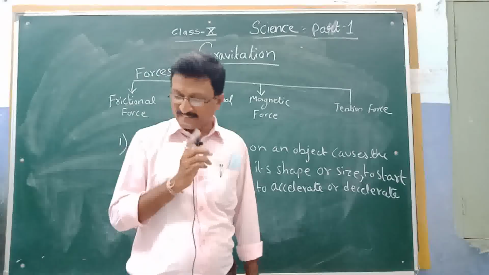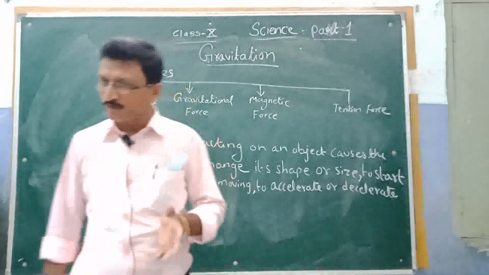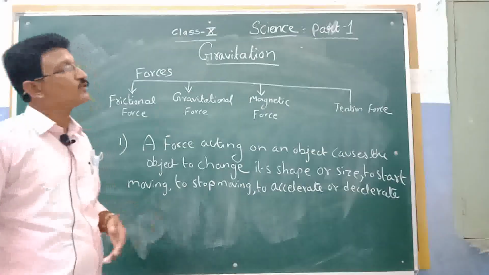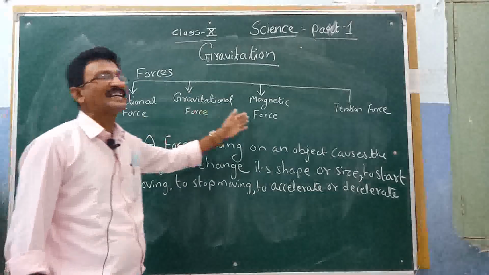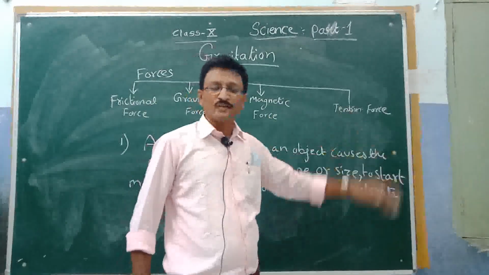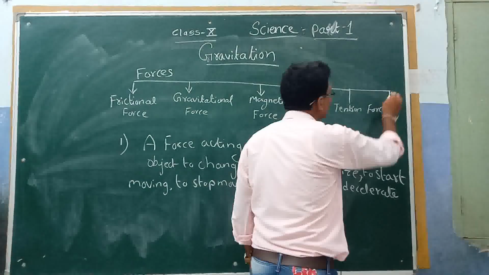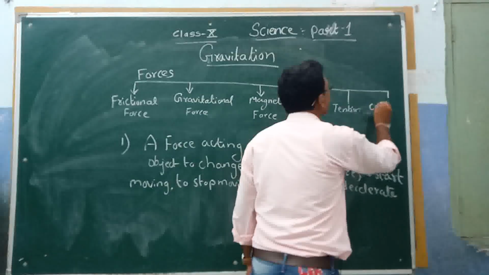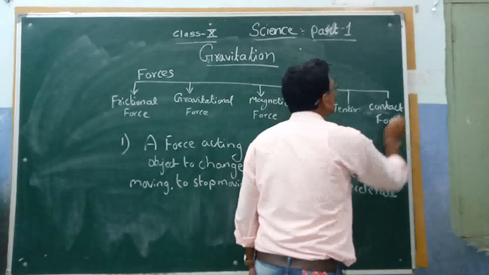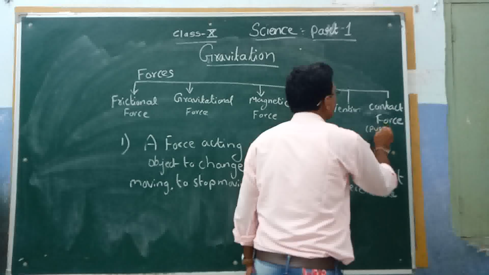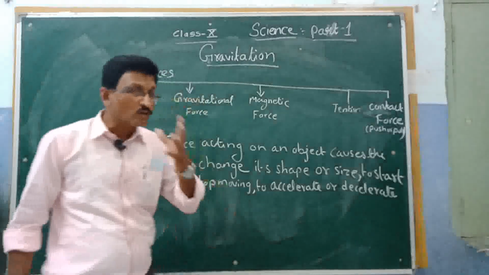Now coming to the second point. What types of forces are you familiar with? As I told you and explained to you also, the types of forces are the frictional force, gravitational force, magnetic force, tensional force, and you can write one more extra force, which you can write as contact force. What is it called? Contact force. It means push or pull of an object.